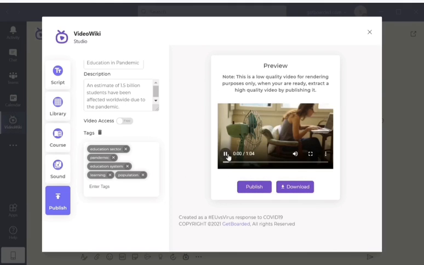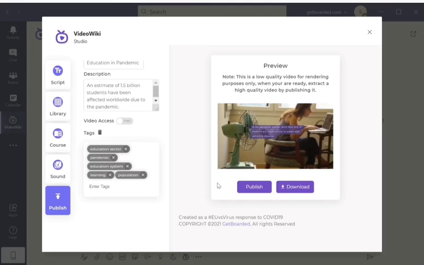You can preview, publish and download it. It is also possible to upgrade it by giving it paid access.